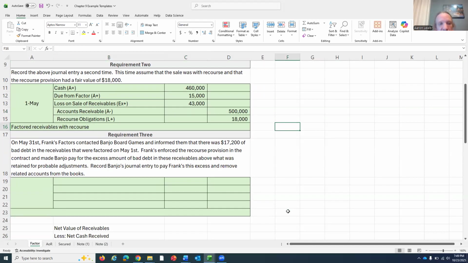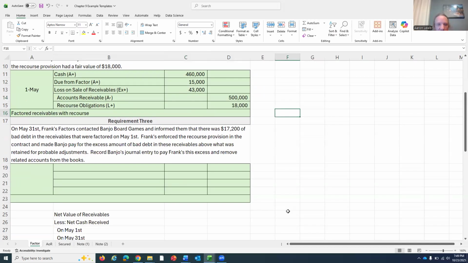In requirement 3, we're going to go into the future and we're going to say that on May 31st, Frank's Factors contacted Banjo board games and informed them that there was $17,200 of bad debt in the receivables that got factored. And they're enforcing the recourse provision in this contract and making us pay the excess amount of bad debt above what they retain for probable adjustments. Let's just start right there.